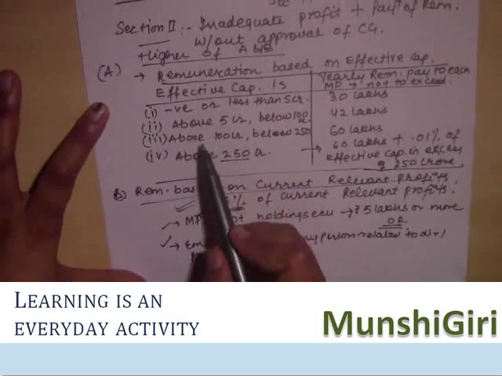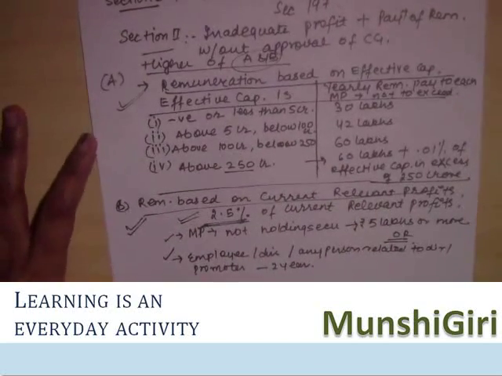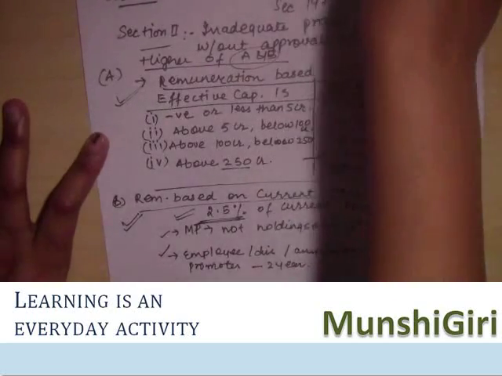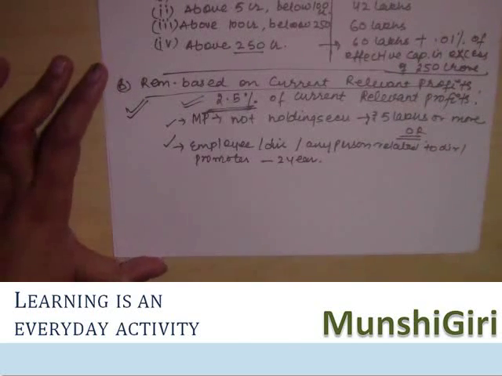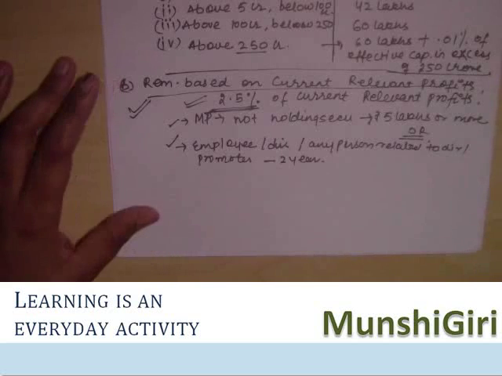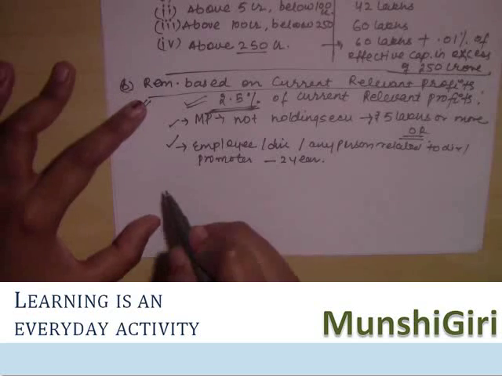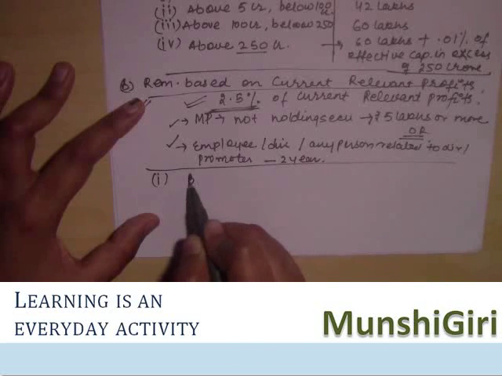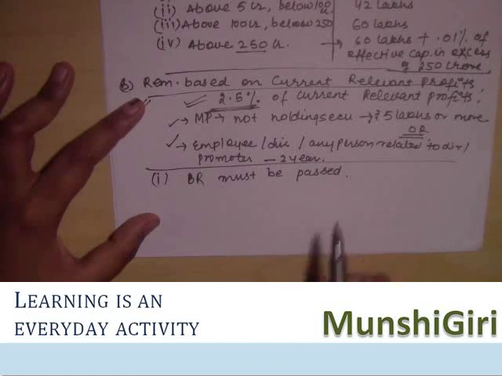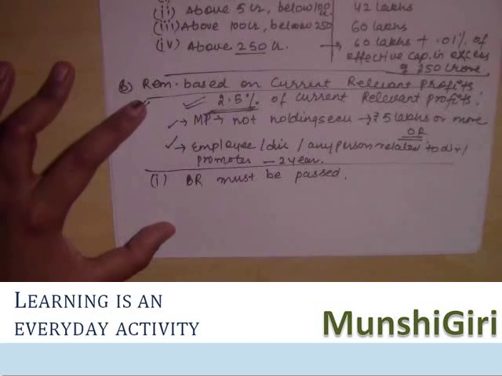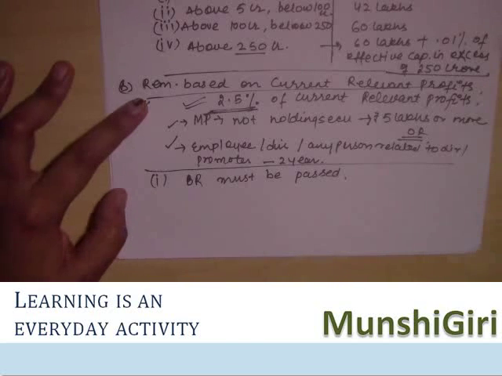Okay, so the company can pay remuneration higher of these two in case of inadequacy of profits. There are certain conditions to be complied with in case the remuneration is paid by a company having inadequate profits. The first one being that the payment of remuneration should be approved by resolution passed by the board. That is, board resolution must be passed. And in case the company has a nomination and remuneration committee, it shall be approved by that committee.